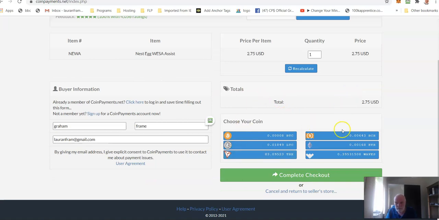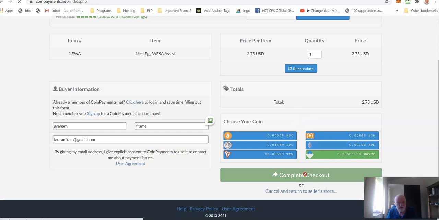You can choose how you want to pay. When you click on one of these, it'll turn green. If you want to pay with Bitcoin, it turns green. If you want to pay with Litecoin, you see that turns green. I'm actually going to pay with Waves at the moment, but you could use Bitcoin, Litecoin, Tron, Bitcoin Cash, Ethereum, or Waves. I'm going to pay with Waves, okay? So I'm just going to send $2.75 with Waves using CoinPayments. So what we do now is we just click on Complete Checkout.